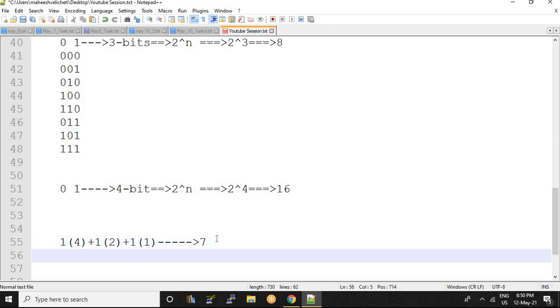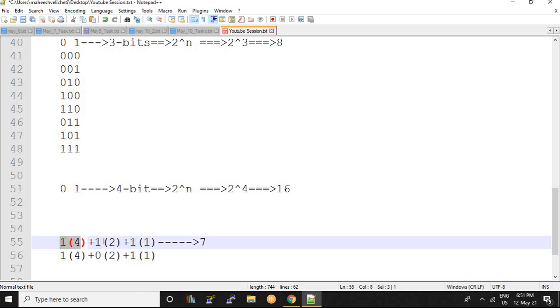And I would like to tell you one more example. 1 0 1. The last bit has a value of 1, the next has 2, and the next has 4. Now you add all this. Here, 1 into 4 is 4, 1 into 2 is 2, plus 1 into 1 is 1.